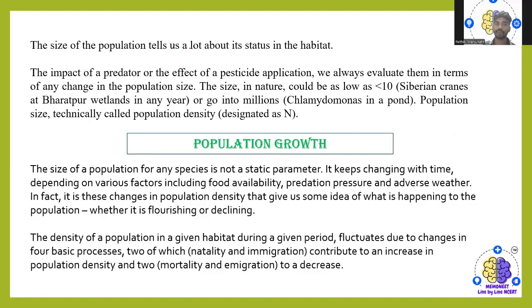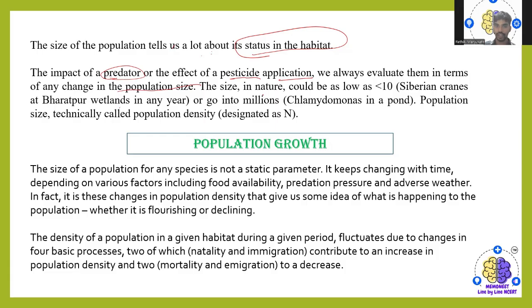The size of the population actually tells us a lot about its status and habitat. Say, like the impact of predators, which depend on other organisms, or the effect of pesticide applications. So we always evaluate them in terms of any changes in the population size.